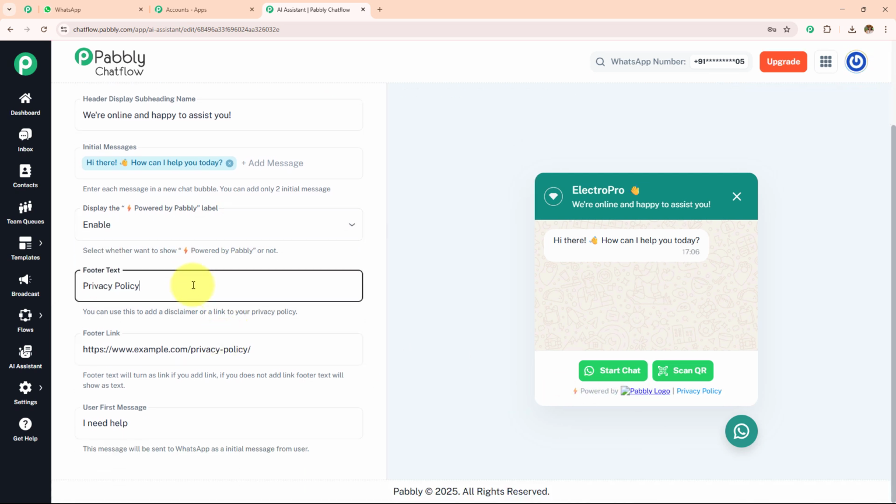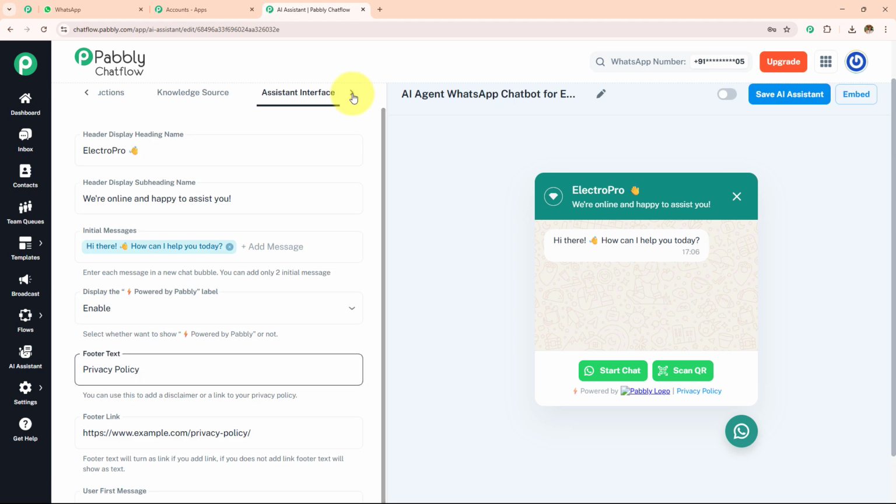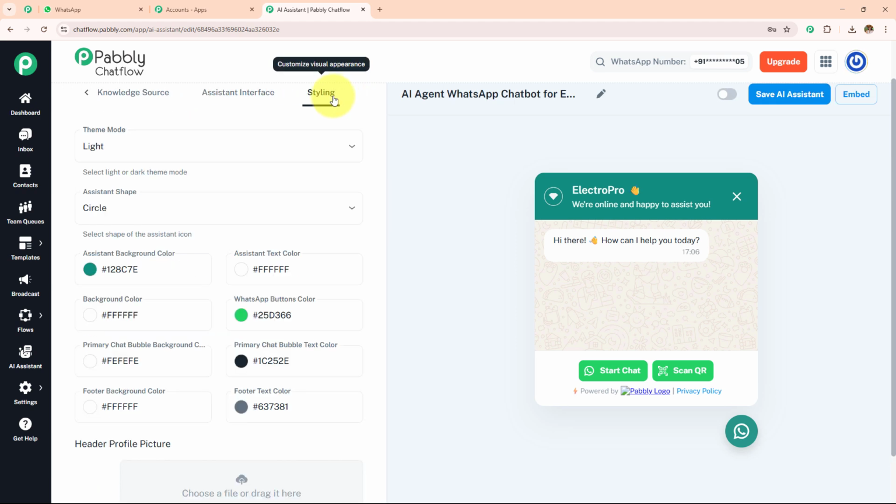In the footer text, I'm going to enter the privacy policy, and I have entered the link to that. For the user first message, I need help, or you can add something like that, and it is going to get triggered.